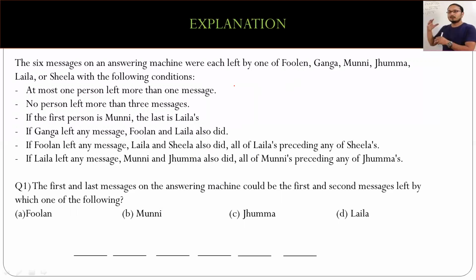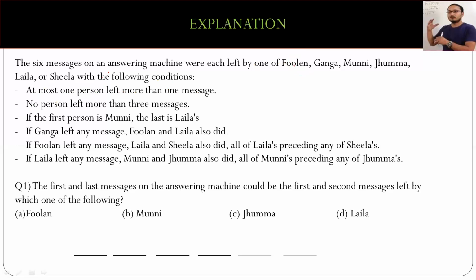So if you look, there's an answering machine. I'm sure you've already read all this, and the six messages have to be left by one each. One is by Fulan, Ganga, Munni, Jumma, or Sheila in the following conditions. It says at the most one person left more than one message. So it's not like everybody has left one message each, right? There can be a person who can leave two messages or maybe three messages. The maximum limit is three. Why? Because it says in the next point that no person left more than three messages.